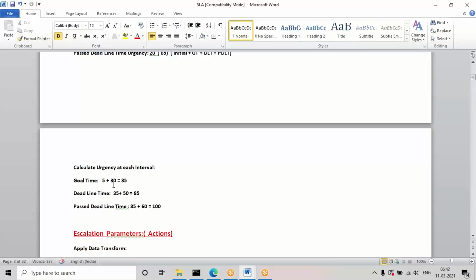Suppose values are given like this: 5 plus 30, initial urgency plus goal, is 35. Then 35 plus 50 equals 85. Suppose in the past deadline time 60 is given. Even though 85 plus 60 is more than 100, the maximum value will be 100 only. Even if the calculated value is more than 100, it will stop the urgency value at 100.